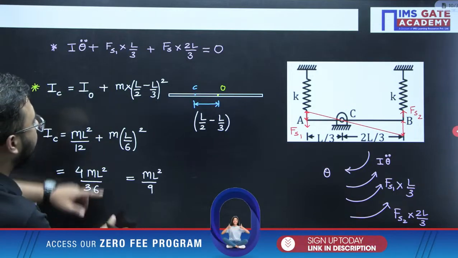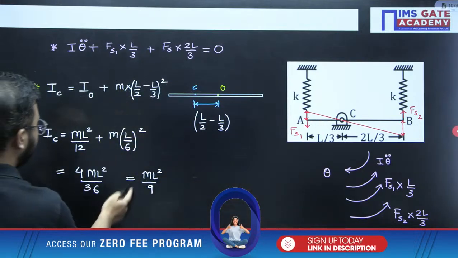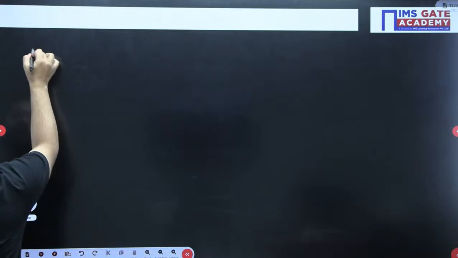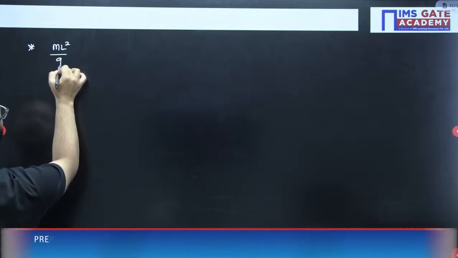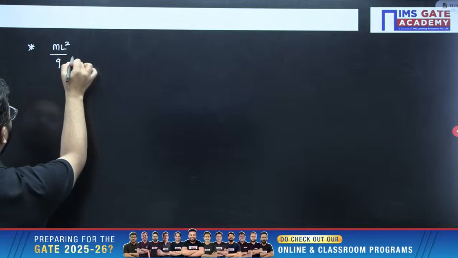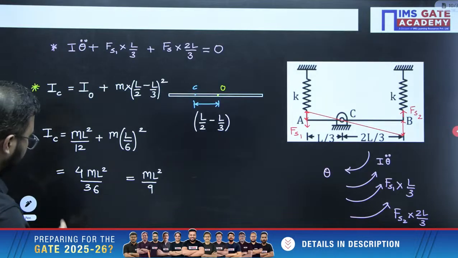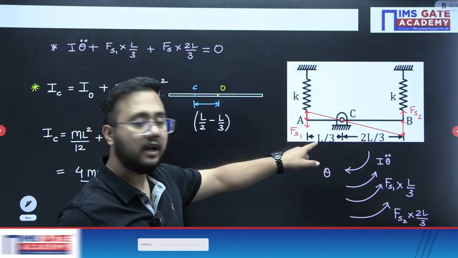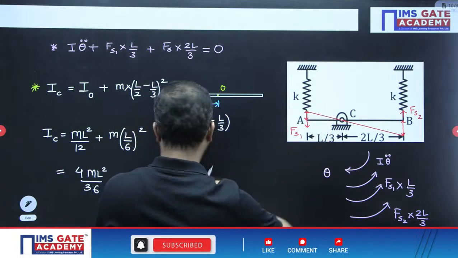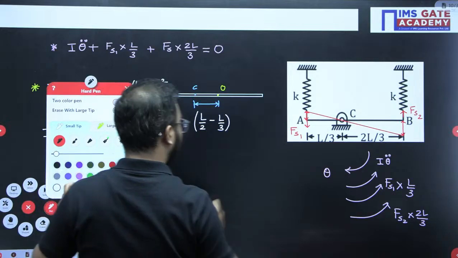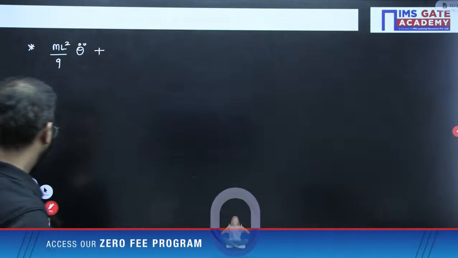Now, once we have solved this value, I will substitute here and I will get the answer very easily. Okay. Now, let us put this value in this equation. I value we got as ml square by 9 theta double dot plus Fs1. What is Fs1? K into L by 3 theta, because the deflection that would be happening here would be L by 3 multiplied by theta. This is theta here.